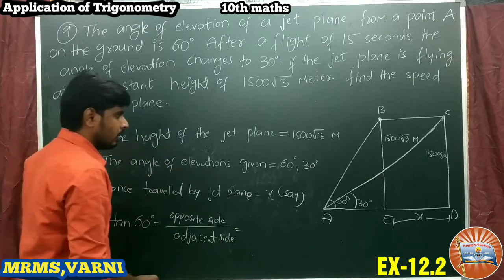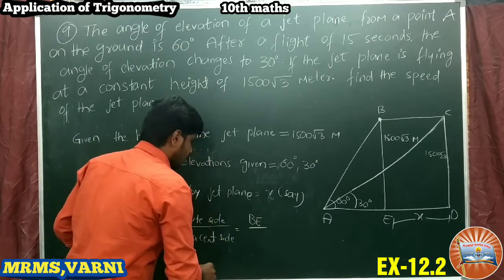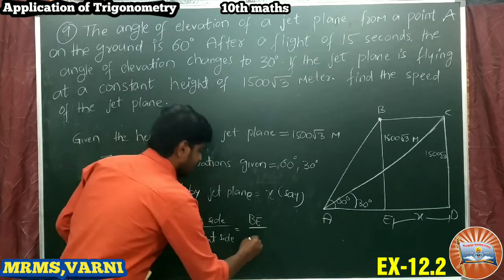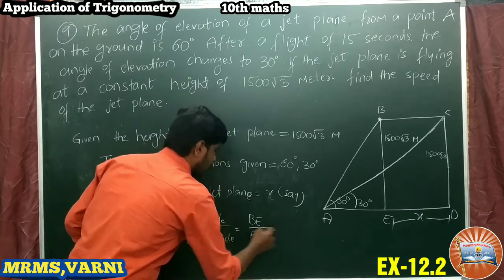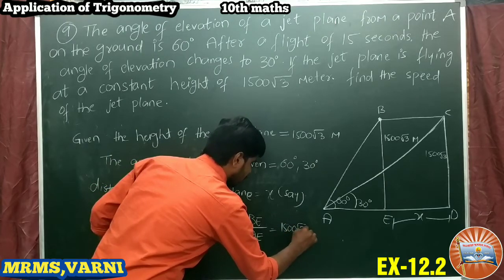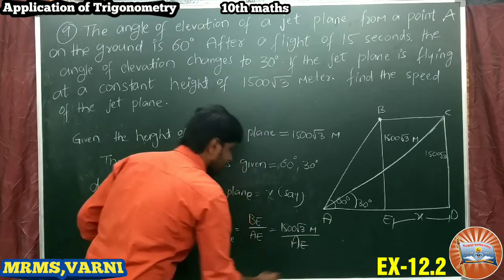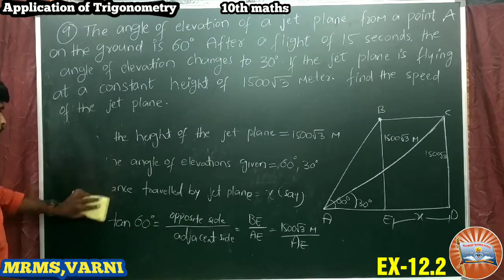The opposite side is BE, given as 1500 root 3 meters, by the adjacent side, that is AE.